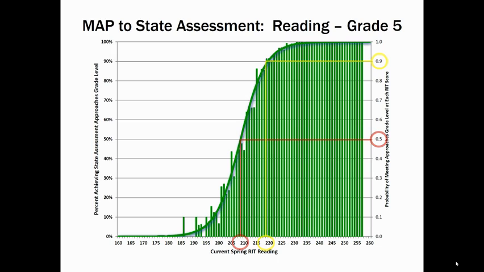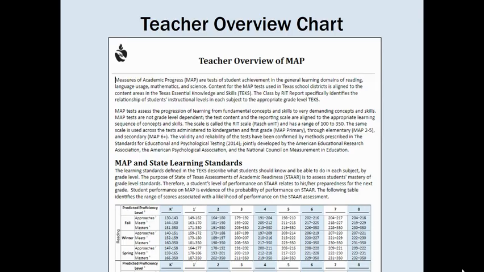Students at the low end of this range have about a 50% chance of that level of performance, and students at the high end of that range have a greater than 80 or 90% chance of that level of performance. Our probability ranges are posted on the Assessment, Research, and Program Evaluation website for MAP, just like all of the other documents we discussed today. This document is updated every few years as the NWEA linking study is updated, so refer to the version on the website to have the most recent numbers.